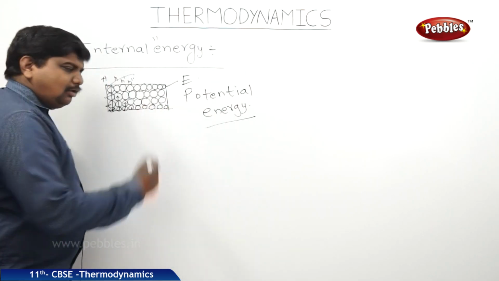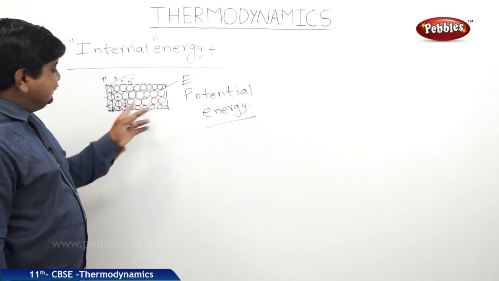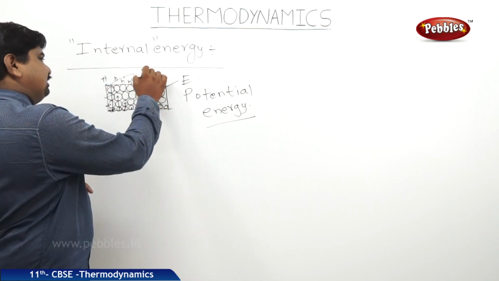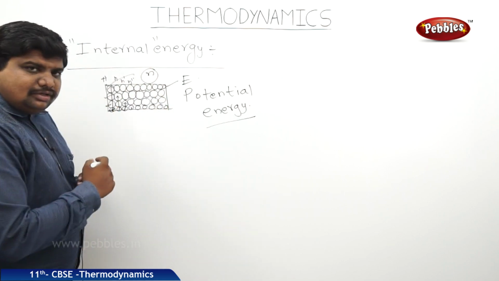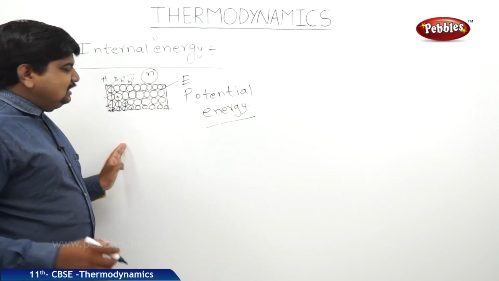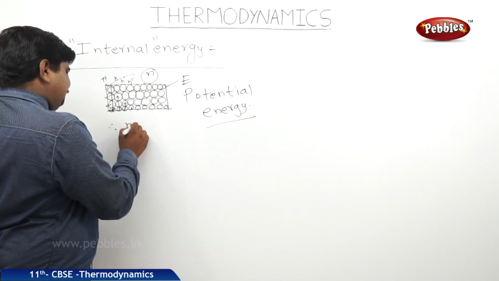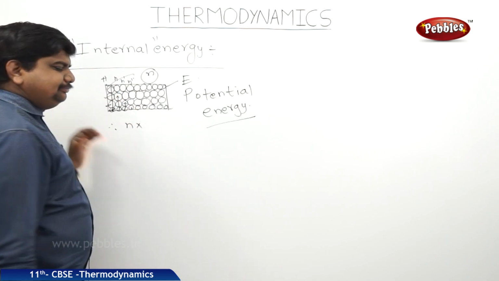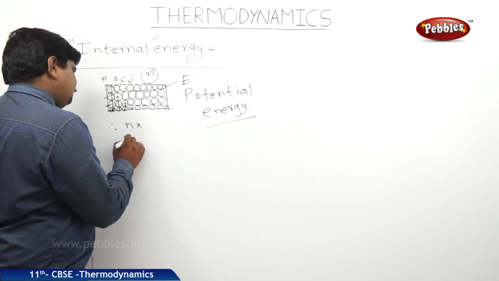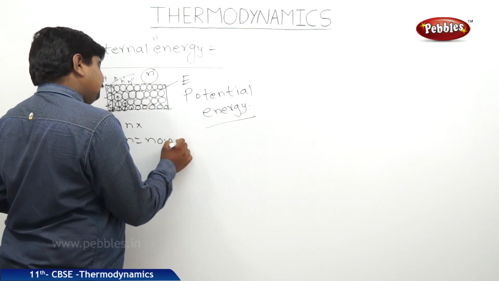This energy is called potential energy, but here it is some n number of molecules, not a single molecule. So for the total potential energy, we should multiply by n, where n is the number of molecules.